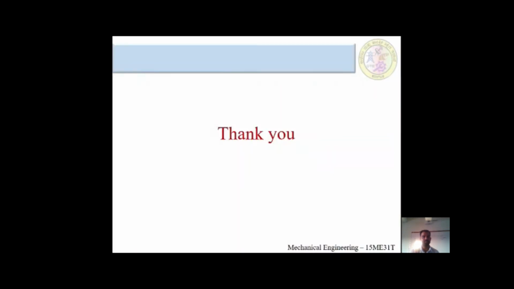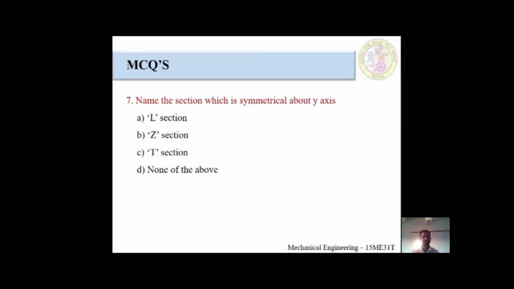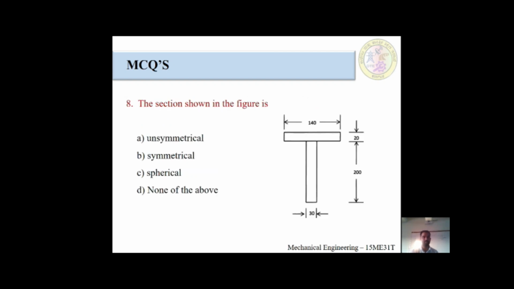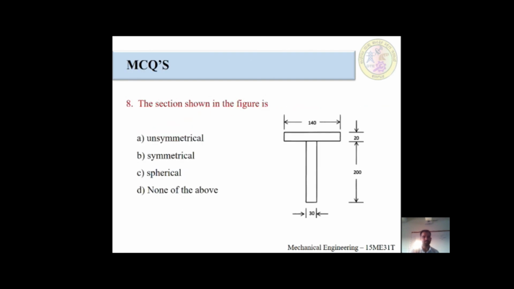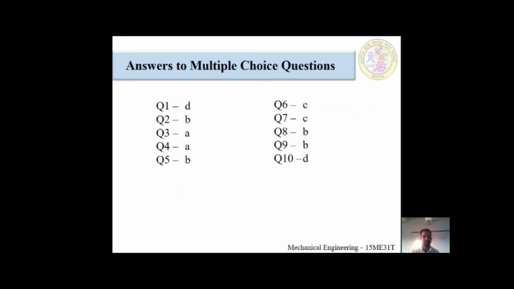Question number 7 is C. The only section symmetrical about y-axis is the T section. The first problem we solved today is the T section only. It is symmetrical about y-axis. Eighth question is B. The shown figure is symmetrical. The T section is symmetrical about y-axis. For that reason, the answer would be B.